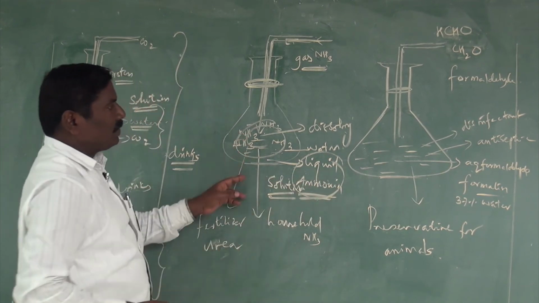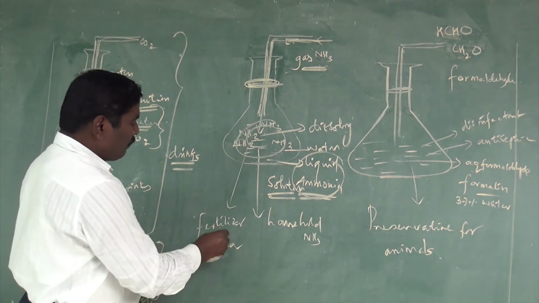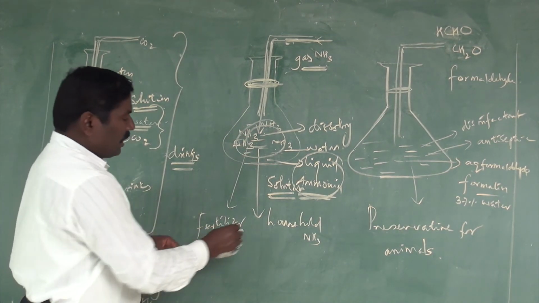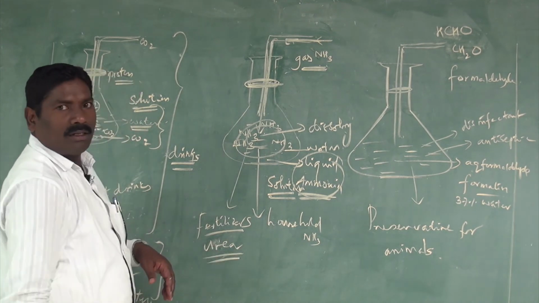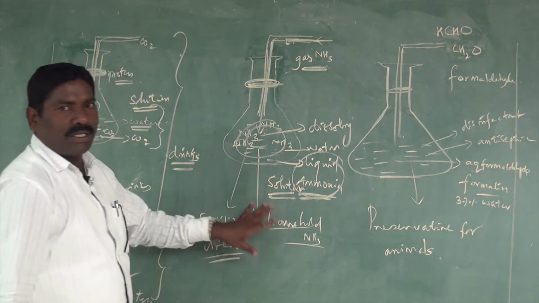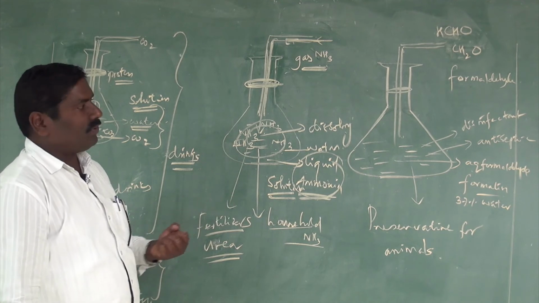This liquid ammonia solution is used in the manufacturing of fertilizers like urea, and household ammonia, which is used for cleaning purposes.